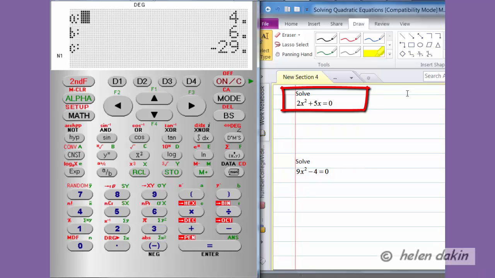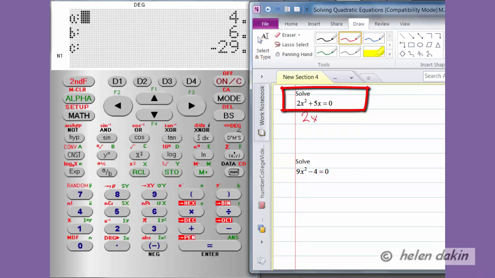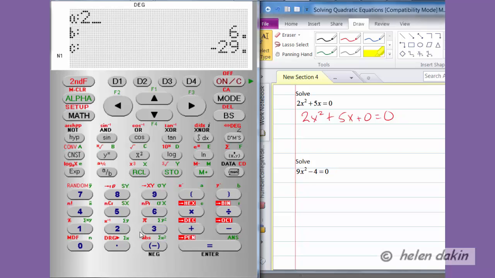You will note here that with that second equation, we've got 2x squared plus 5x plus 0 is equal to 0. There is no c value. There's no constant here. So let's key in those values. A now has a value of 2, so I'll press 2 for A. B now has a new value of 5. We'll press 5 for B. And C has a value of 0, so we'll press 0 for C.